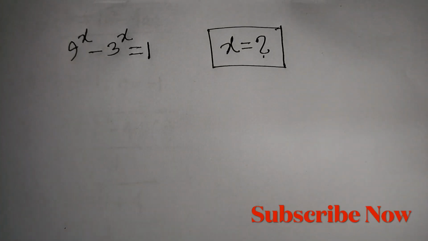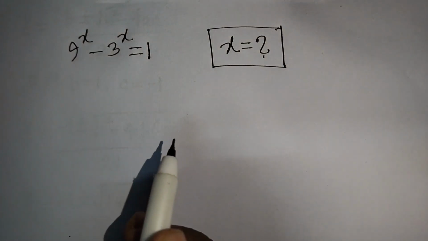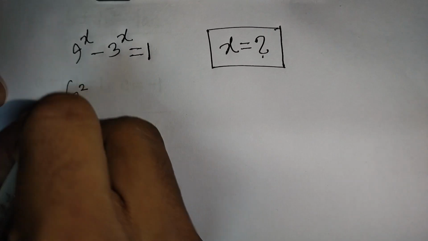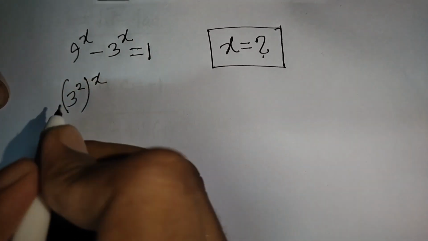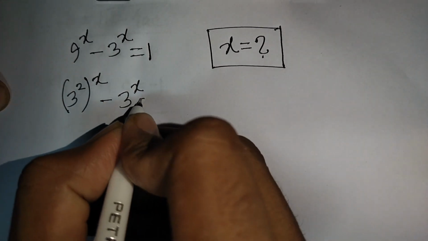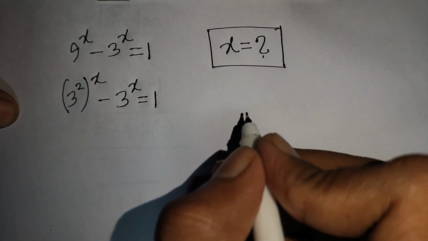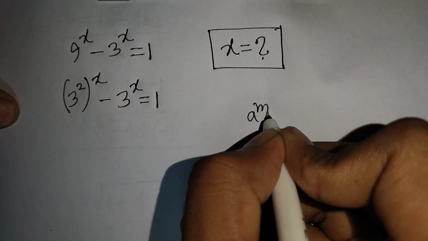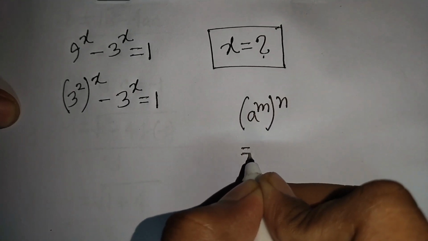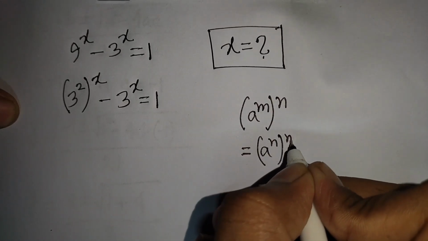How to solve 9 power x minus 3 power x is equal to 1. Find the value of x. So 9 power x is the same as 3 power 2, then bracket power x, minus 3 power x is equal to 1. Now here you can apply the rule that a power m, bracket power n, is equal to a power n, bracket power m.